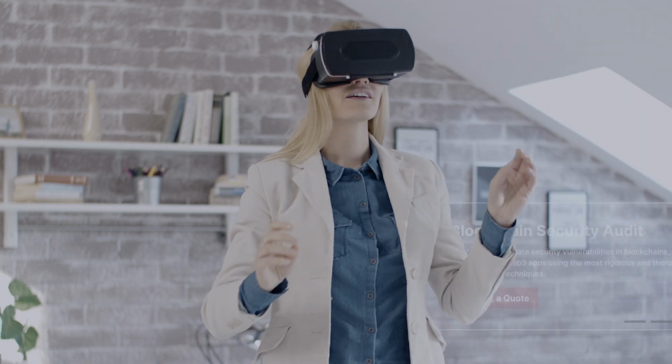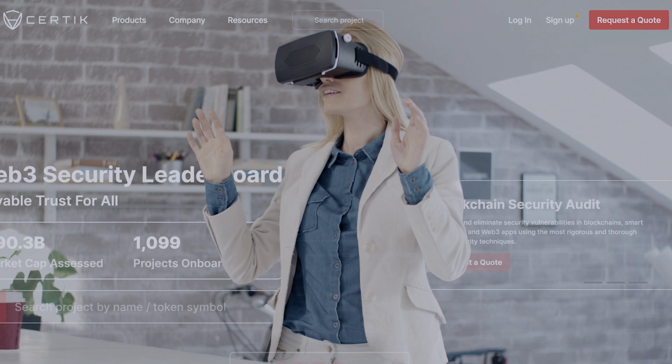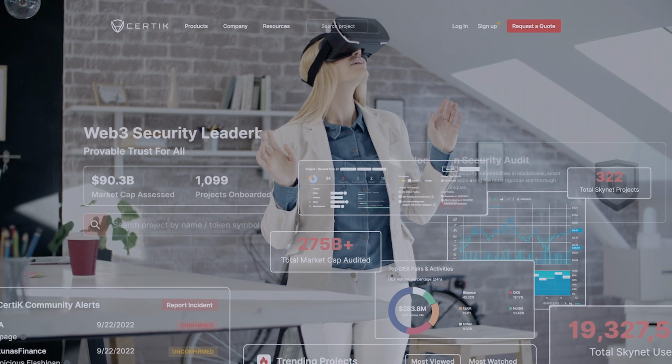Certik is delighted to announce the release of Security Leaderboard 360. The Security Leaderboard is an integrated end-to-end security solution for the Web3 community and investors.